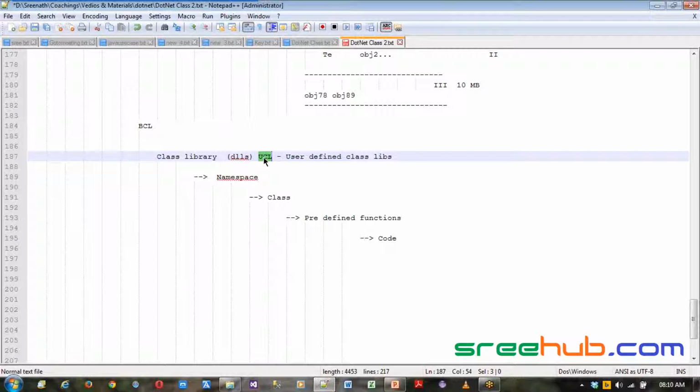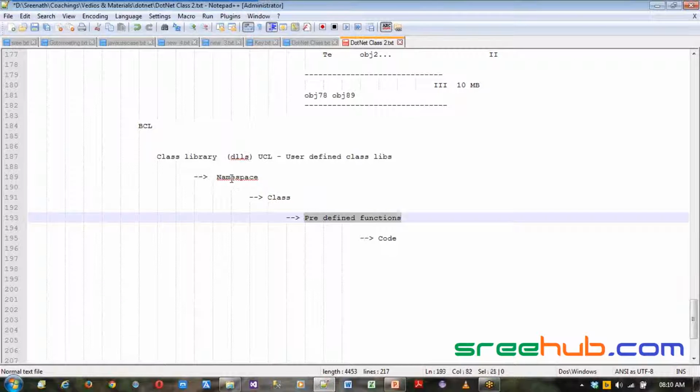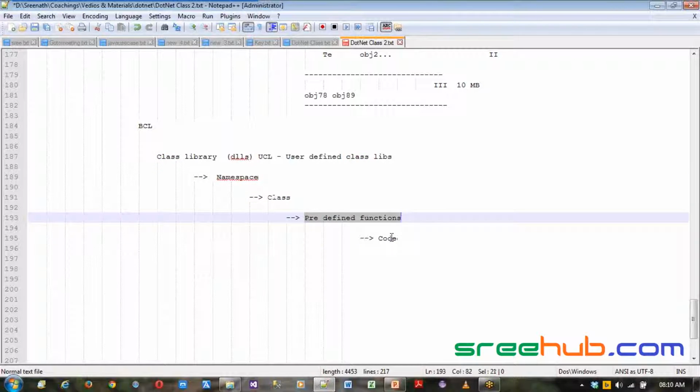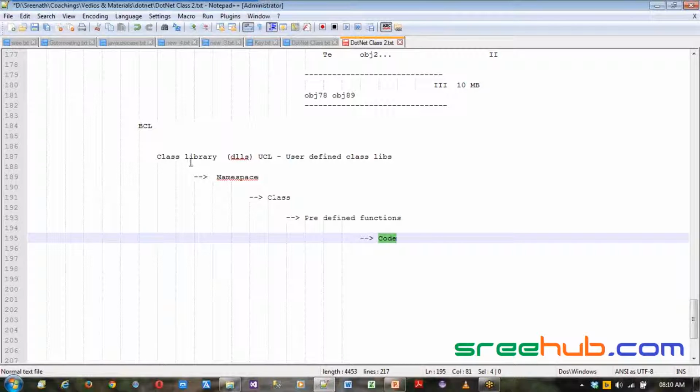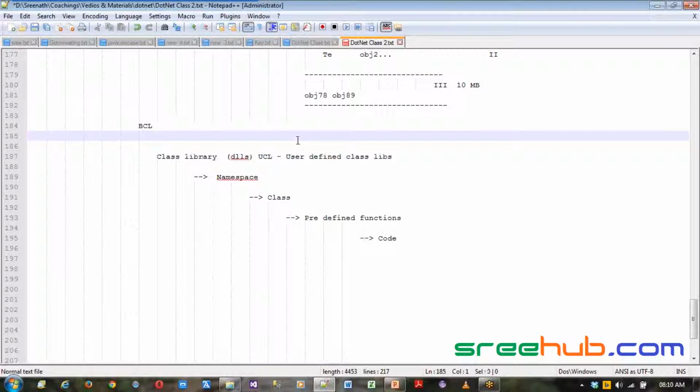I am creating my own class, and I follow something like namespace, class. I'll show you these things. We will create a namespace, then create a class, and then create some function where you are going to write code. And then I can make them a library, and I can even sell it. So mainly your BCL and UCL are basically reusable code. We normally write common classes only for reusability.